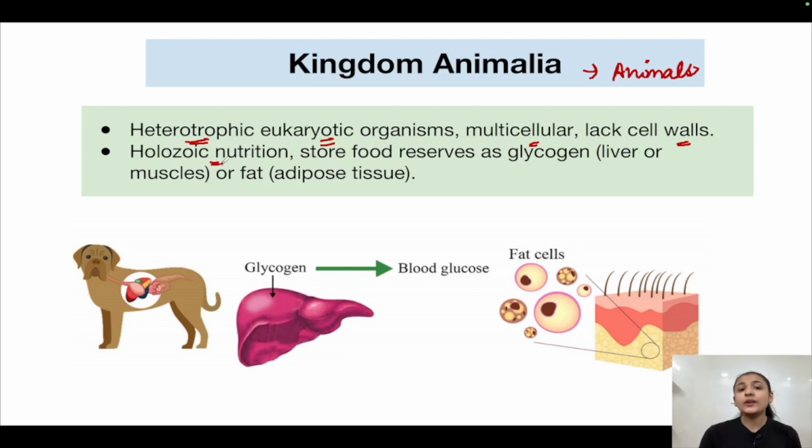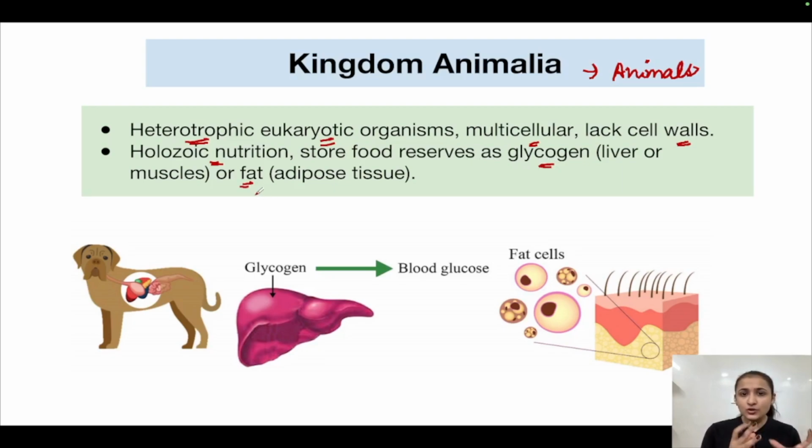They have a holozoic mode of nutrition. Holozoic mode of nutrition means that they ingest their food and digest it internally. They ingest their food through the mouth and then undergo processes like digestion, assimilation, absorption, excretion. All of these processes occur inside their body after they ingest their food. This is the meaning of holozoic mode of nutrition. They store food reserves as glycogen or fat.